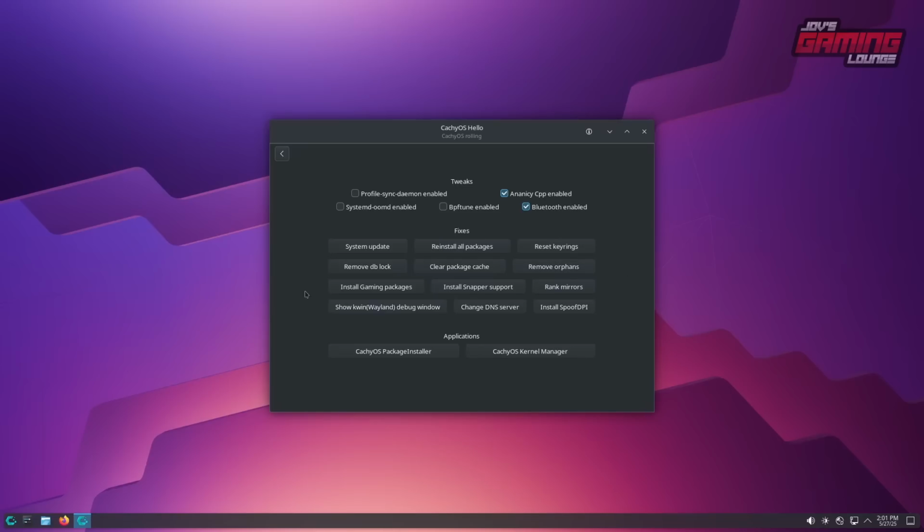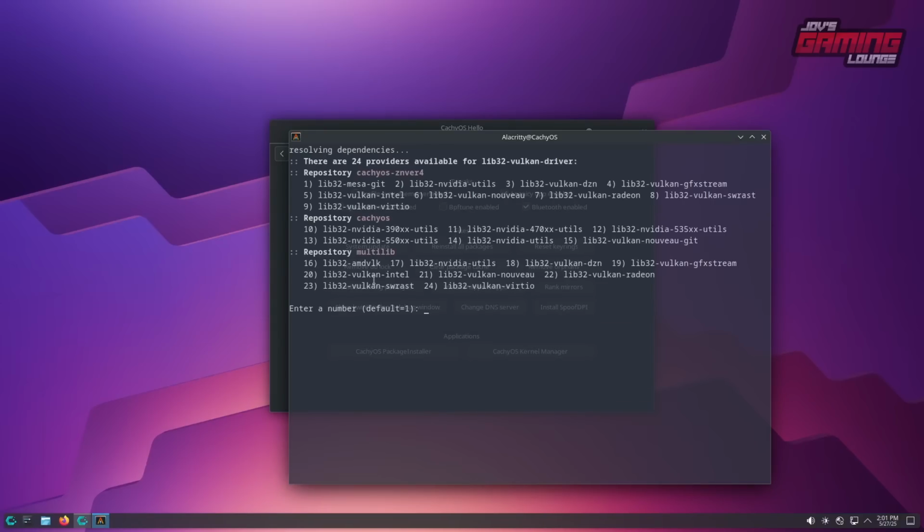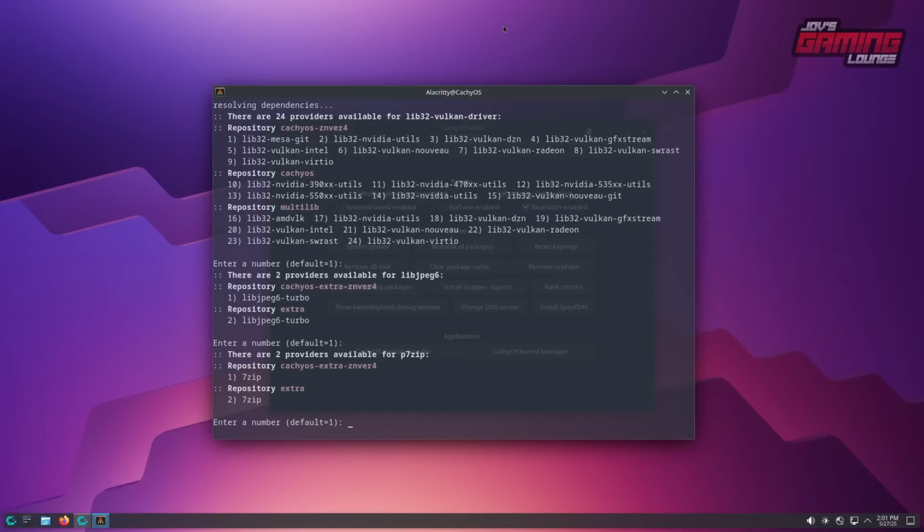The next thing we'll do is we're going to install the gaming packages. Type in your password when prompted, and we have a bunch of choices here. A lot of different repositories we can use. What I'm going to do is stick with the defaults here. This is the theme of the video, the defaults. We're just going to hit enter. And we have another option to make. The default is number 1. We will hit enter. And for the final one, we will once again hit enter.